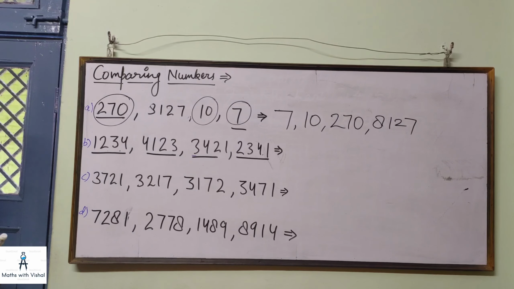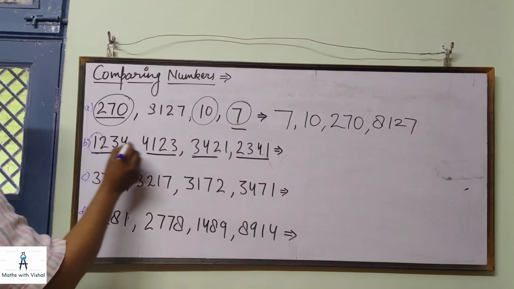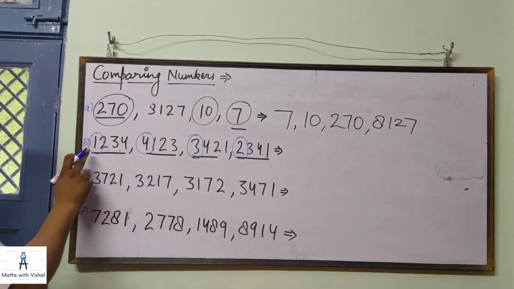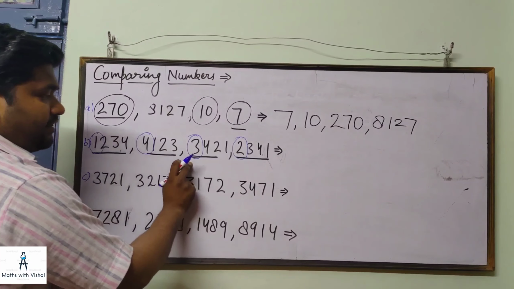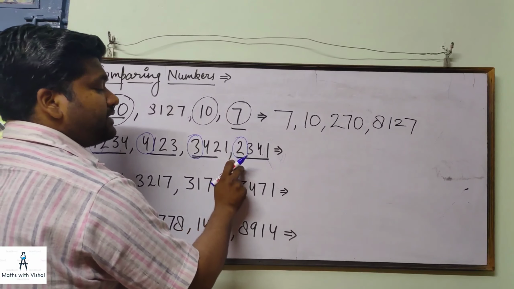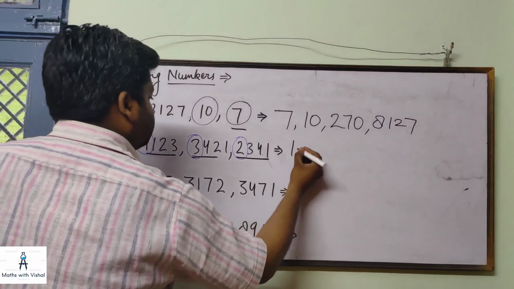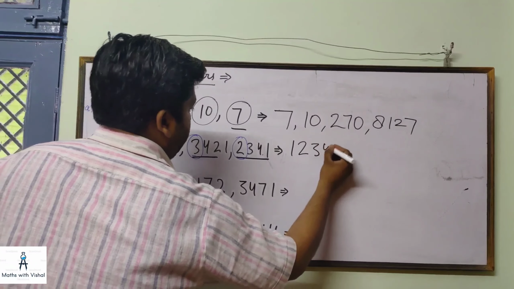For that we have to look at the first digit of a number. Let me encircle it with blue. You can see this has the first digit 1, this has the first digit 4, this has the first digit 3, and this has the first digit 2. So which digit is the smallest? Obviously this one. So the smallest number will be 1, 2, 3, 4.